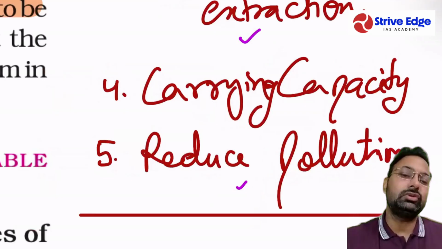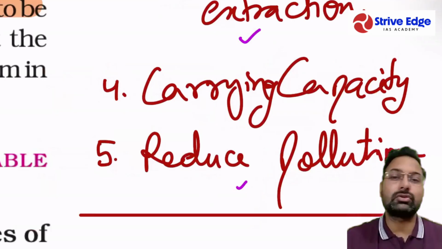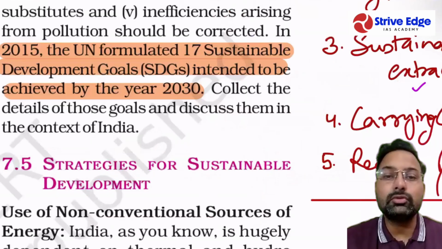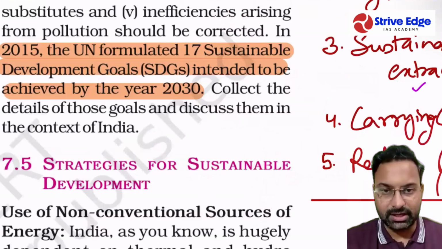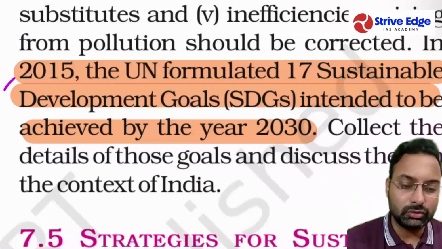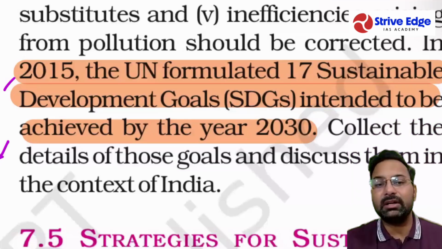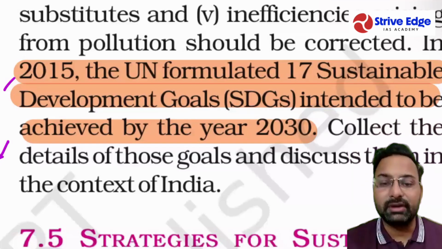And in 2015, the United Nations also formed the Sustainable Development Goals, and these goals need to be achieved by 2030. And what are these goals? You should be able to search for them on the internet and see the different types of goals.